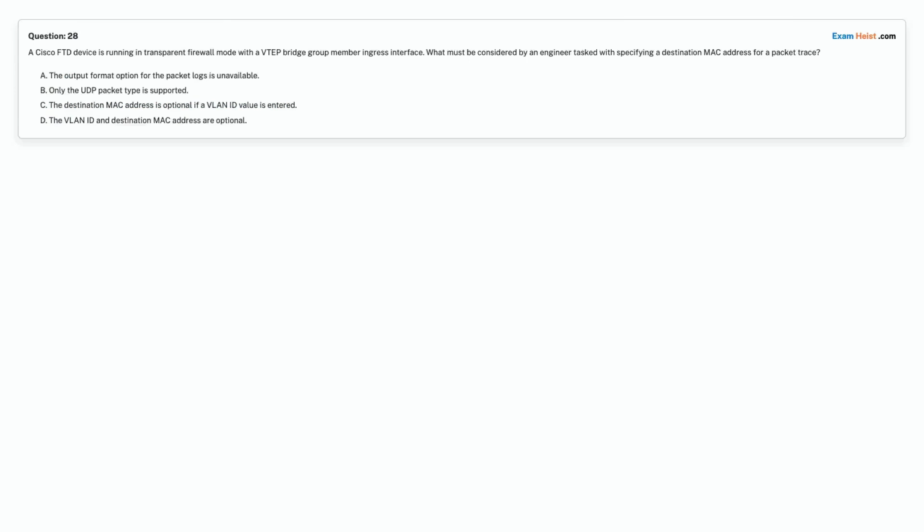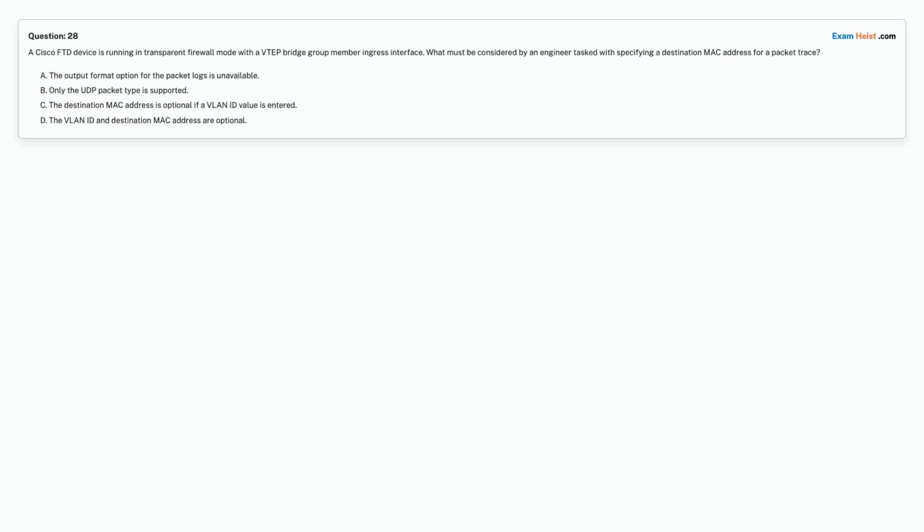Question 28. A Cisco FTD device is running in transparent firewall mode with a VTEP bridge group member ingress interface. What must be considered by an engineer tasked with specifying the destination MAC address for a packet trace?